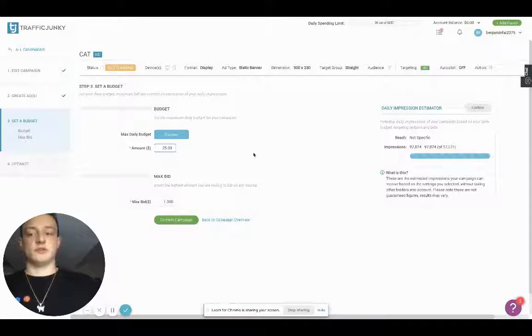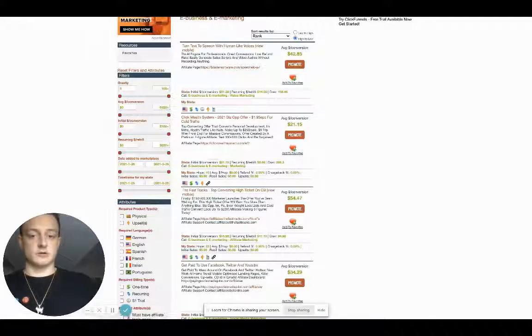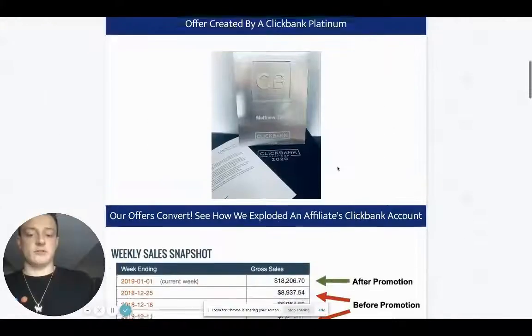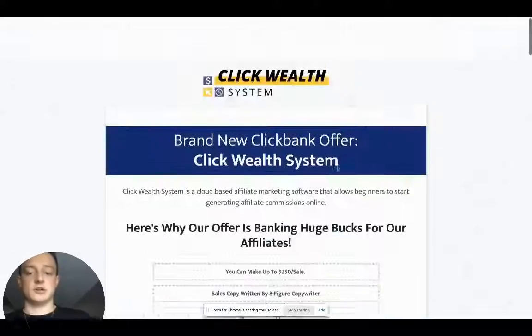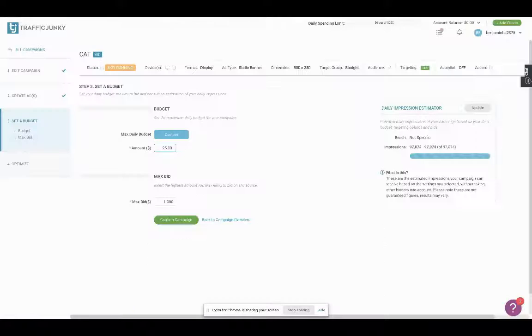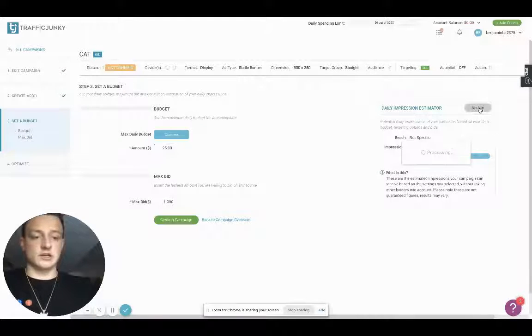And you want to split test a few different banners. And you want to see, okay, this banner is outperforming the others in click-through rate. And you want to make sure it's congruent all the way through the funnel. So you want to make your banners, and by the way, they usually have affiliate tools you can use for these offers. So right here, affiliate tools. You can see if they have any banners given to you to use. Right off the bat, you can see. Okay, you just opt in and they give them to you. Now the other thing is, you just press confirm campaign, then they optimize and go. But 25 bucks a day can get you enough people to get traffic and know if it's working.